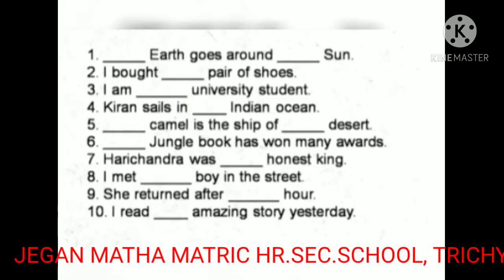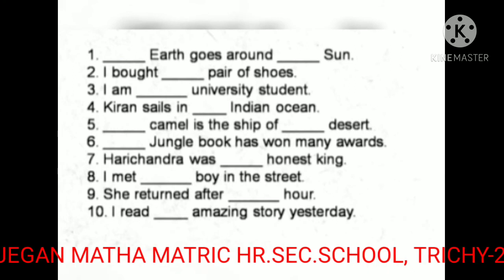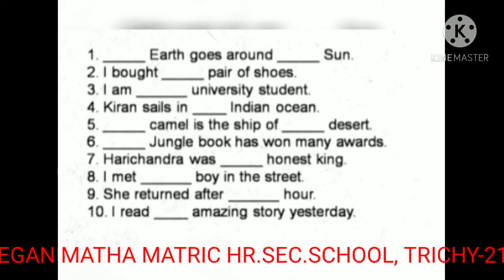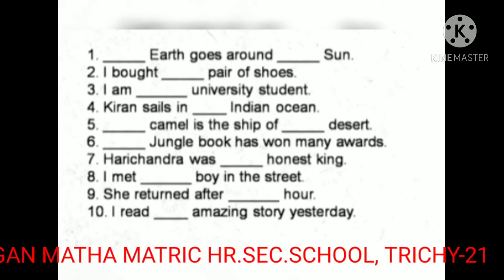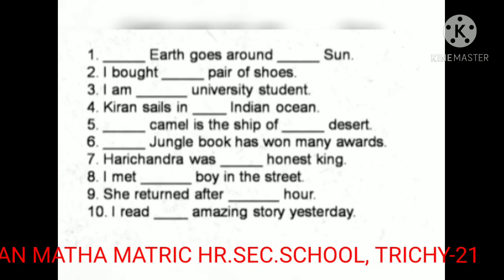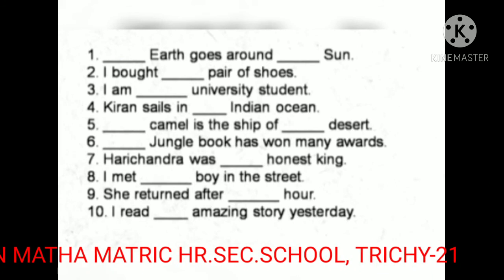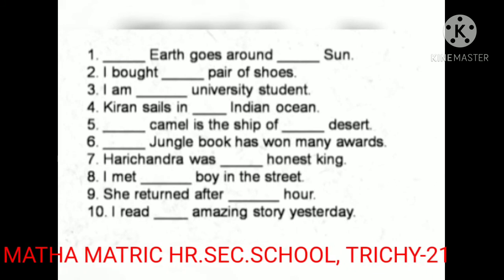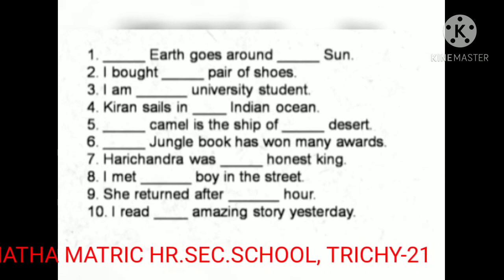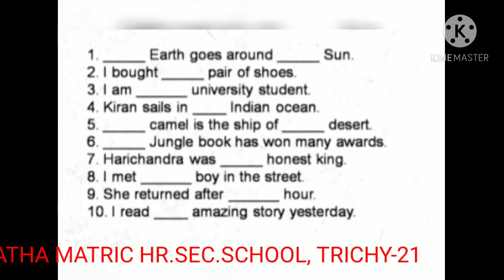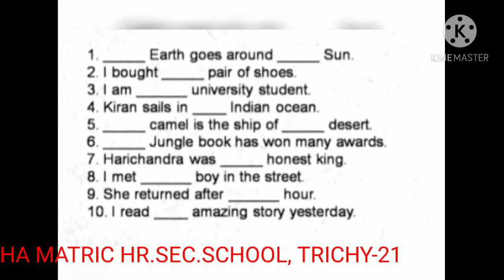Fill in the blanks using a, an and the. So first one, the earth goes around the sun. So for both we use the. Second one, I bought a pair of shoes. Here no particular thing is mentioned. So a pair of shoes.